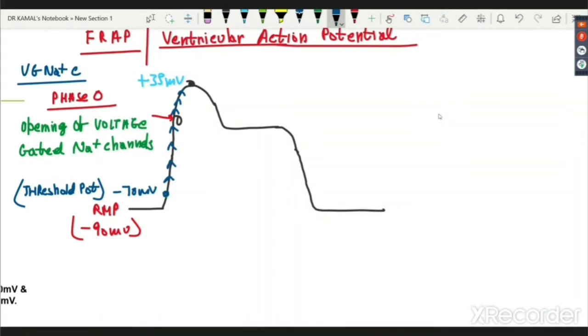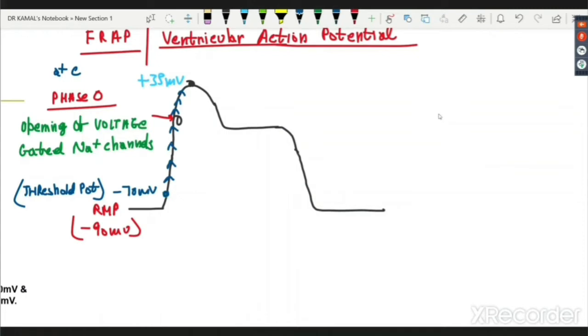So immediately, once it touches the threshold, there is a lot of opening of the voltage gated sodium channels. How does it touch the threshold? Remember, cardiac muscle has gap junctions. When we stimulate the ventricle, a little bit of sodium ion comes in, it makes it reach positive charge. When I add to the negative, it will make it reach the threshold. Then there would be quick rapid opening of voltage gated sodium channel, which will bring about phase 0.